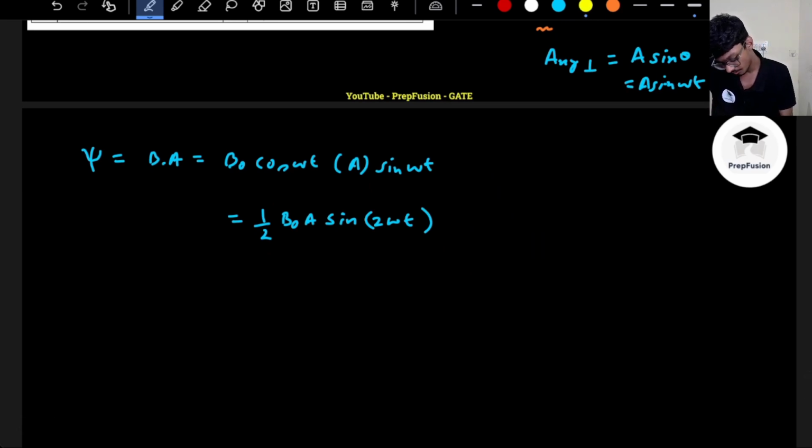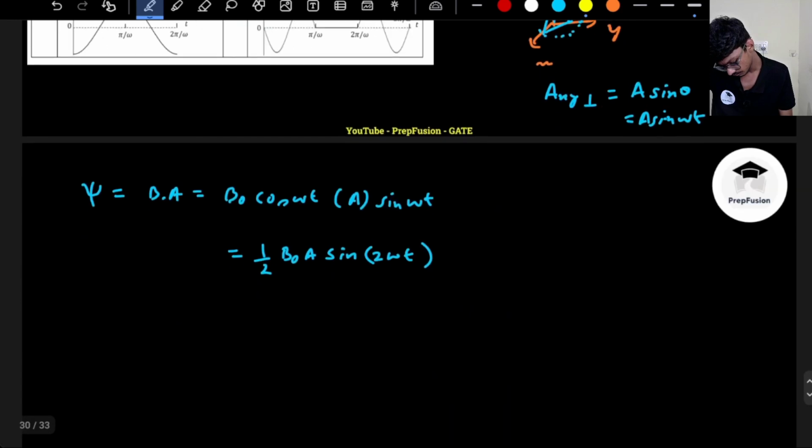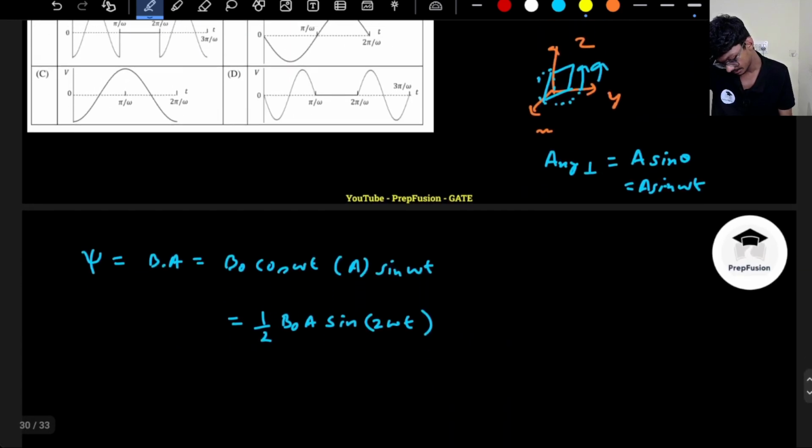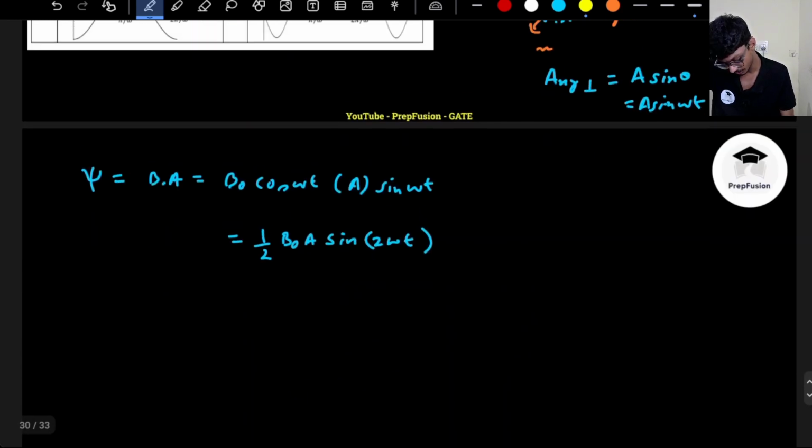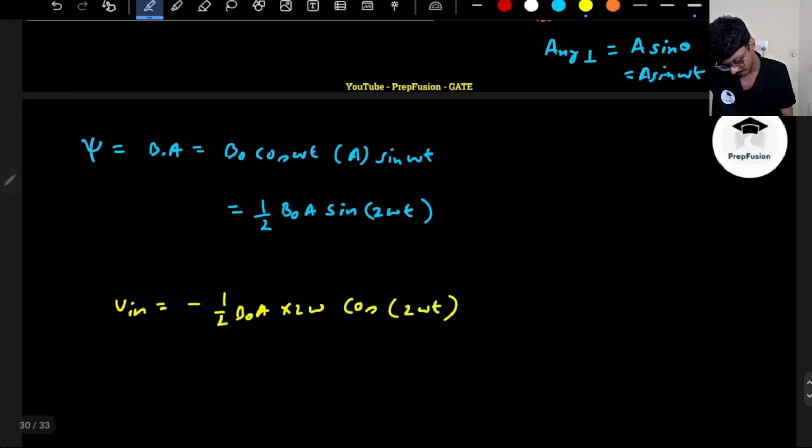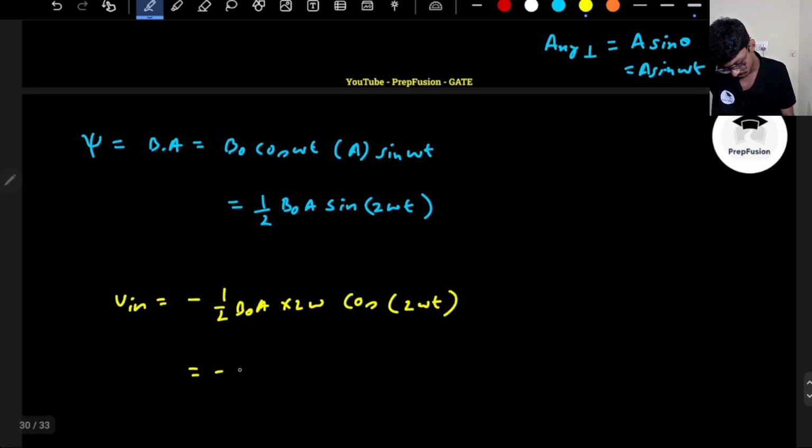Now I have to find out the induced voltage. What will be the induced voltage? Induced voltage will be minus d phi by dt. So this will be minus of B naught A into 2 omega into cos of 2 omega t, divided by 2. So this comes out to be minus of B naught A omega.